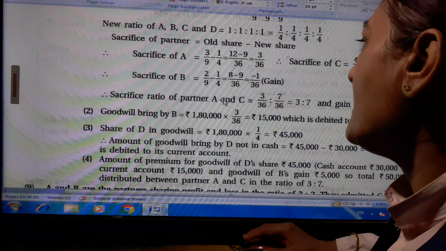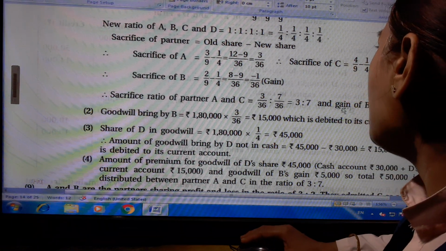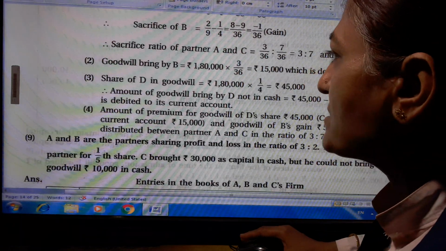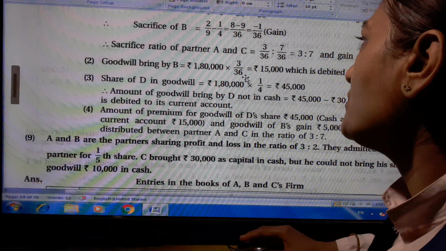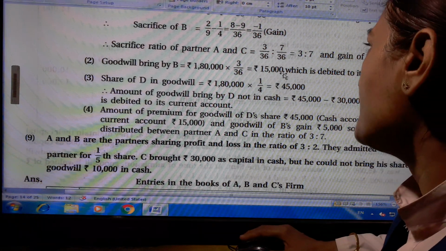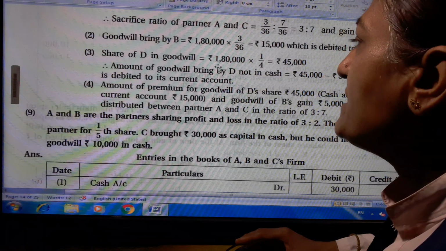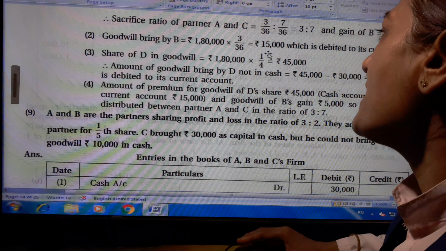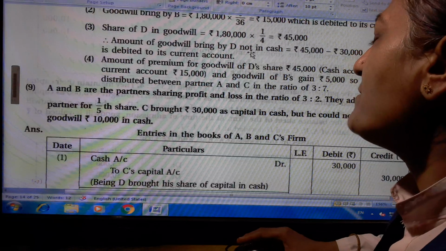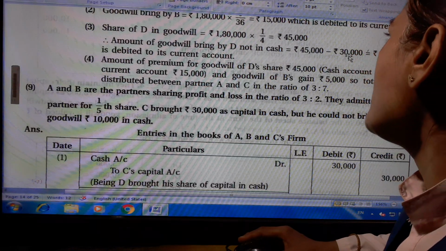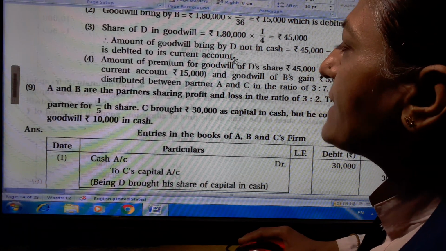Sacrifice ratio of partners A and C, 3 upon 36 and 7 upon 36, is 3 by 7, and gain of B is equal to 1 upon 36. Goodwill brought by B is equal to 1,80,000 multiplied by 1 upon 36 is equal to rupees 5,000, which is debited to its current account. Share of D in goodwill is equal to 1,80,000 multiplied by 1 upon 4 is equal to 45,000. Amount of goodwill brought by D not in cash, 45,000 minus 30,000 is equal to 15,000, which is debited to its current account.